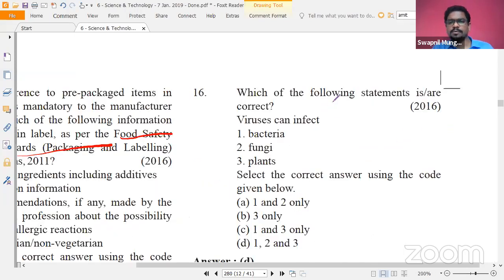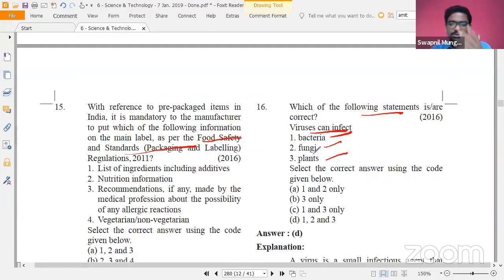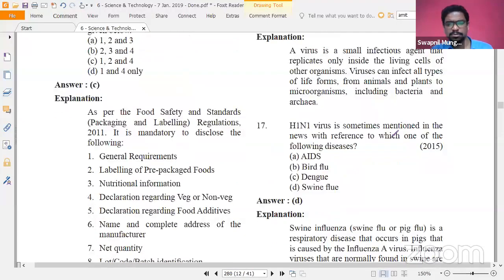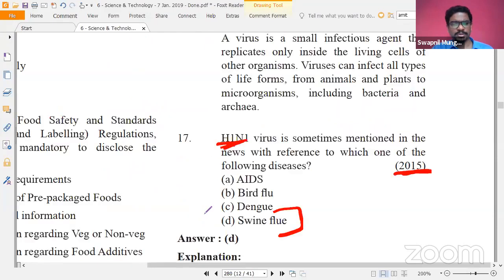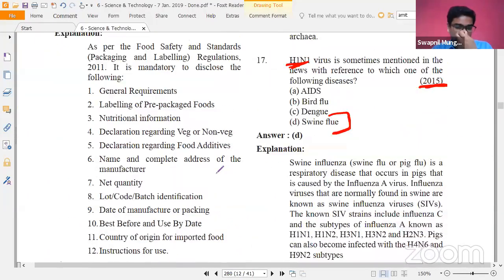Then again, which of the following are correct? Viruses can affect bacteria, fungi, and plants. So viruses can affect all of these things. So these are simple questions. The question that I discussed with you about the H1N1 virus is sometimes mentioned with respect to what? All of you know H1N1 is swine flu, not AIDS, bird flu, or dengue. So such simple questions have also been asked.